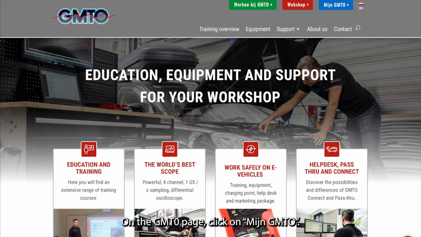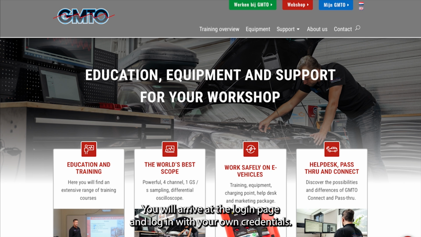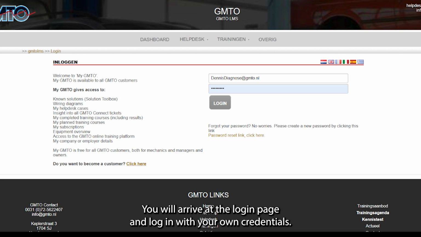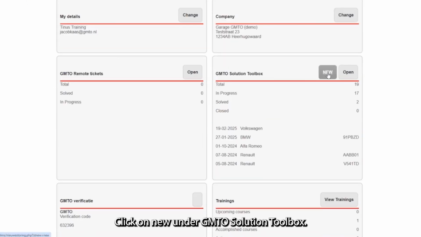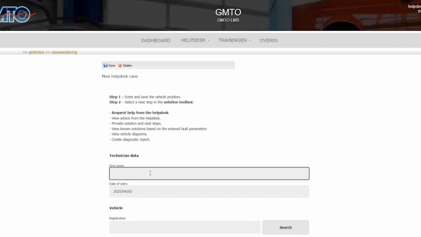On the GMTO.nl page, click on My GMTO. You will arrive at the login page and log in with your own credentials. Click on New under GMTO Solution Toolbox. Enter your name.